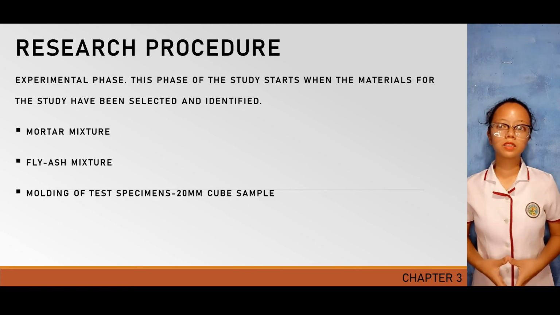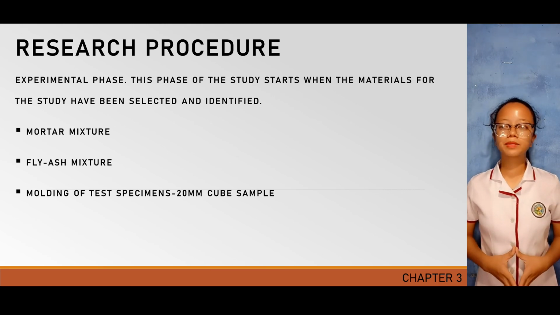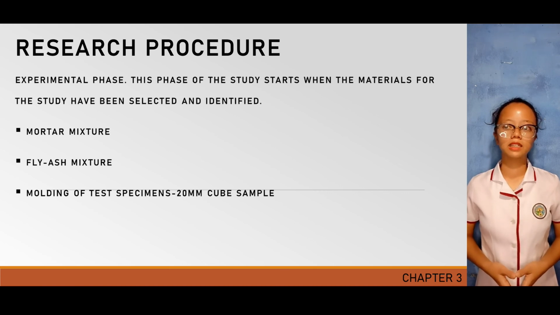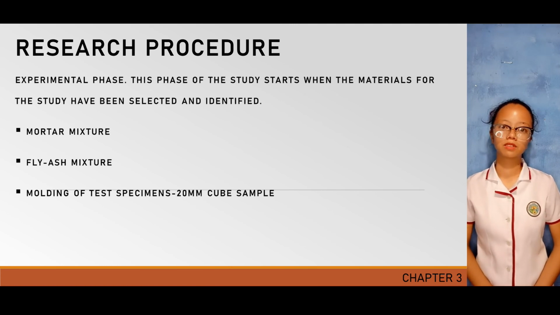For the molding of the test specimen, which is a 20 mm cube sample, within a total elapsed time of not more than 2 minutes and 30 seconds after the original mixing, start molding the mortar and fly ash mixtures separately. Fill each cube section with a 10 mm layer of the mixture. In 4 rounds, tap the mortar 32 times in each cube compartment in about 10 seconds. When all the cube compartments have been tamped for the first layer, fill the compartments with the remaining mixture and tap as instructed for the first layer.